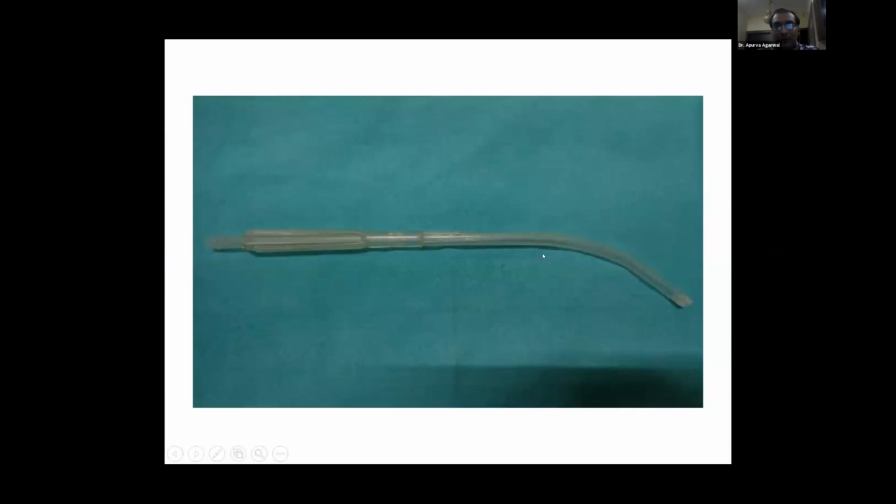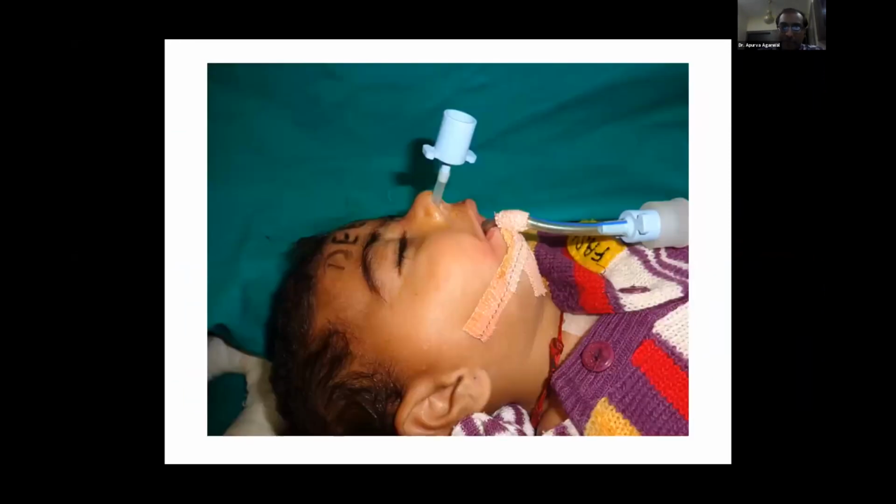To stress upon the use of Yankauer suction, because of the presence of clots, many times these clots may get obstructed and may lead to obstruction in the airways. Hence, use of Yankauer suction is very essential. One must always keep this Yankauer suction on your workstation, so that whenever needed it can be utilized.